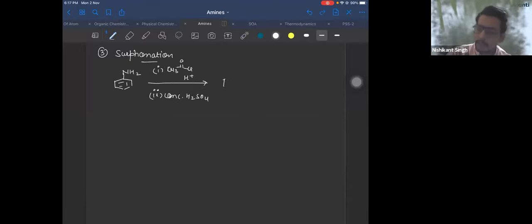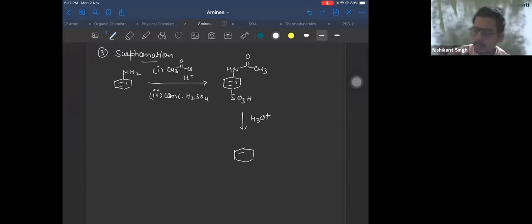So if you take this, your product will be NHCOCH3, right? And para pe, let us say you got SO3H. Then you'll do the hydrolysis of this. You'll get ortho product also. I'm just not drawing it. You'll get NH2, para pe SO3H. Will it exist in this form?